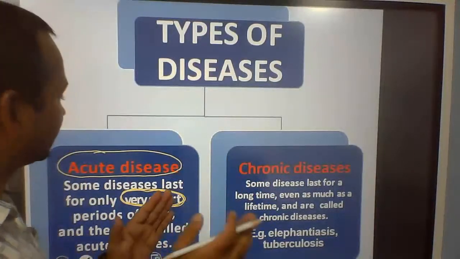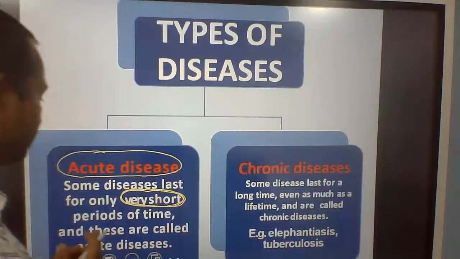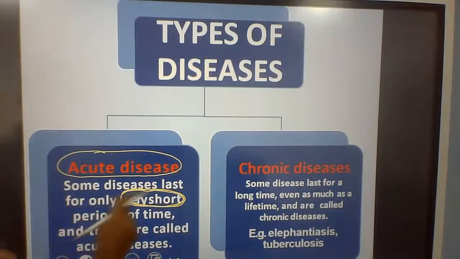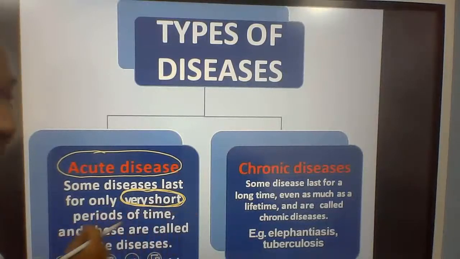In between you will be cured or you will be uncured totally. So acute disease, some diseases that last for a very short period of time, and these are called acute diseases. Just like common cold.